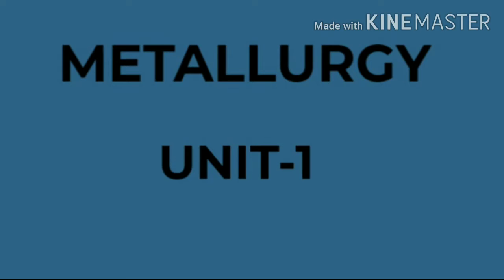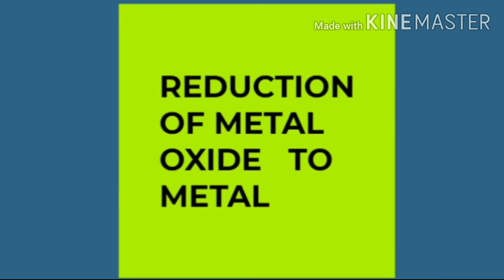Today's video we are going to discuss the reduction of metal oxide to metal. It's in class 12 metallurgy unit 1. Before entering into the topic, we should know what reduction is. Reduction is the process of removal of oxygen for the extraction of metal from their oxide ores. That is, metal oxide can be reduced to crude metal by using some suitable reducing agents.